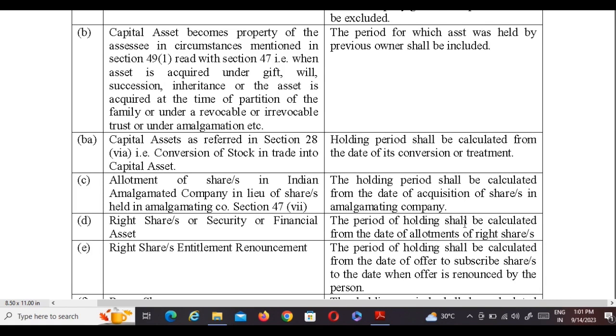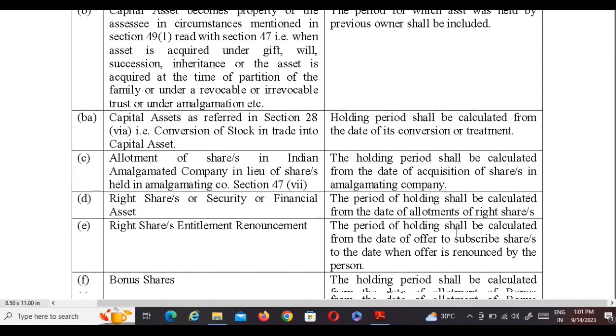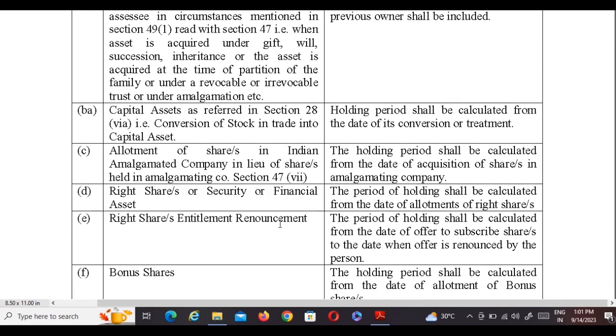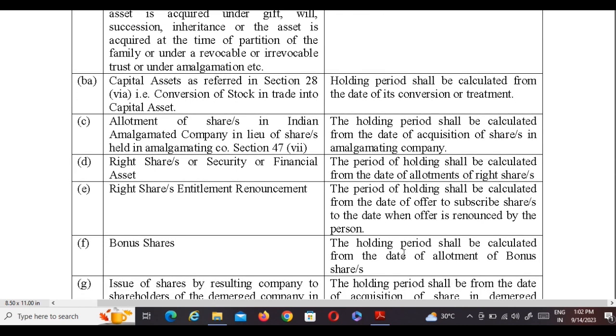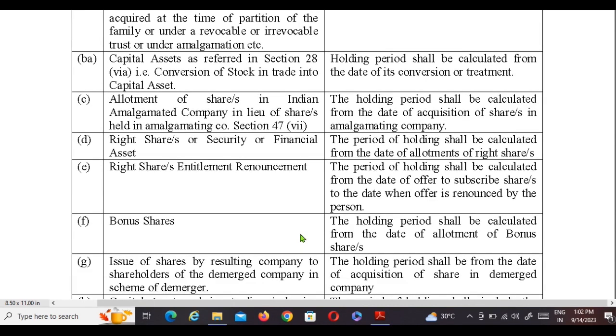For a right share or security or financial asset, the period of holding shall be calculated from the date of allotment of the right share. For a right share entitlement renouncement, the period of holding shall be calculated from the date of offer to subscribe to the right share to the date when the offer is renounced by the person. Bonus share: the holding period shall be calculated from the date of allotment of the bonus share.